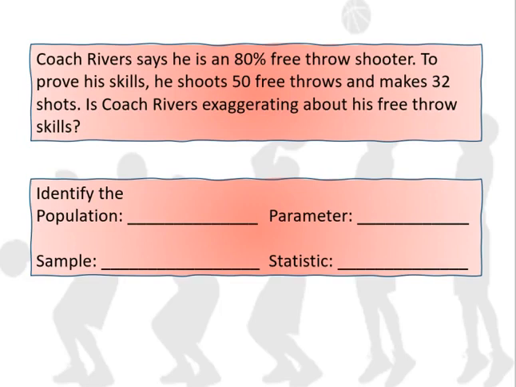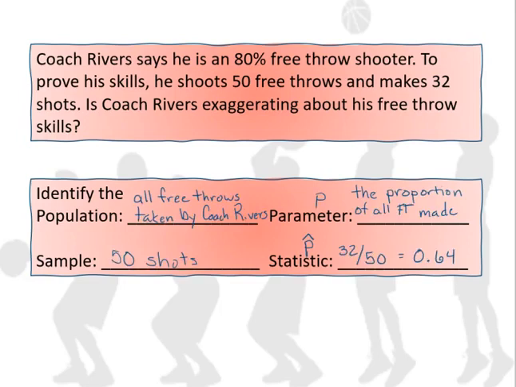All right, first thing we've got to do, we've got to identify some information here. So our population is every free throw ever taken by Coach Rivers. Our sample is the 50 shots that he just took. The parameter is going to be p, the proportion of all free throws that he makes. And then our statistic is going to be p hat, which is the sample proportion, 32 out of 50, or 0.64. Okay, so 64% is not the same as 80%.